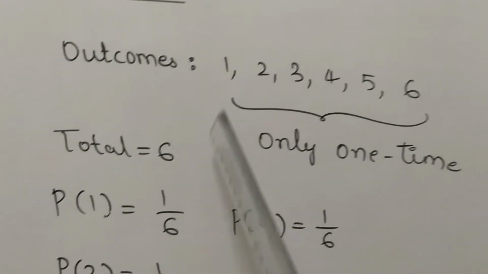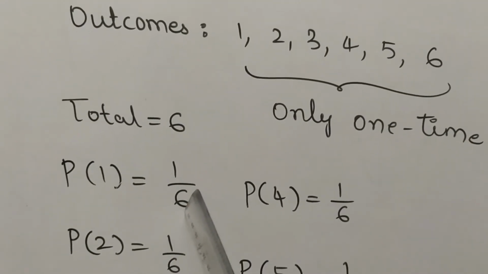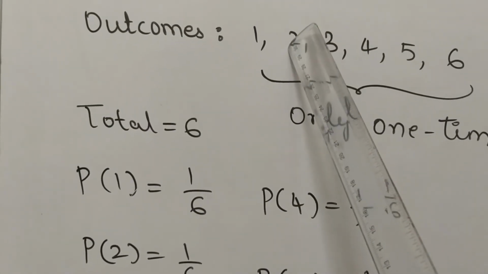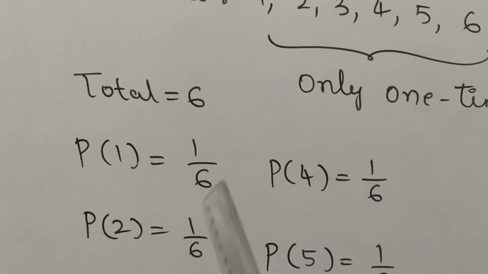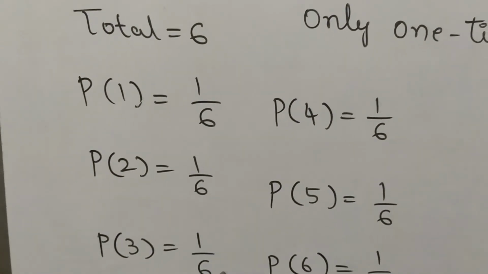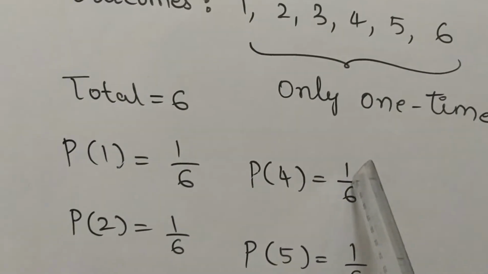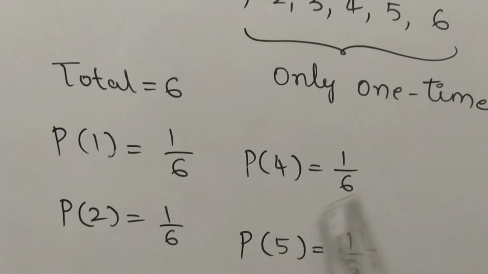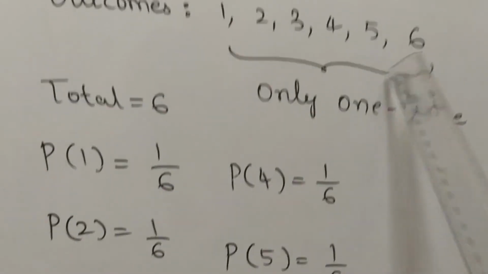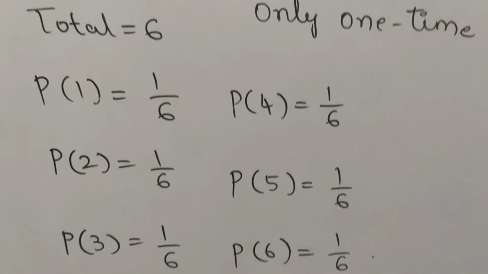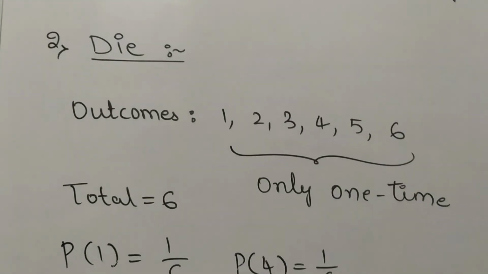And probability of getting 1, nothing but here 1 will come only one time, hence you have to take 1 by 6. Similarly, probability of getting 2 is also, 2 will come only one time, so take 1 by 6. Probability of getting 3 is also 1 by 6. Probability of 4 is also 1 by 6, because 4 will come only one time, so 1 by 6. Probability of 5 is also 1 by 6, students. Similarly, probability of 6 is also 1 by 6. Like this you have to find the probability.